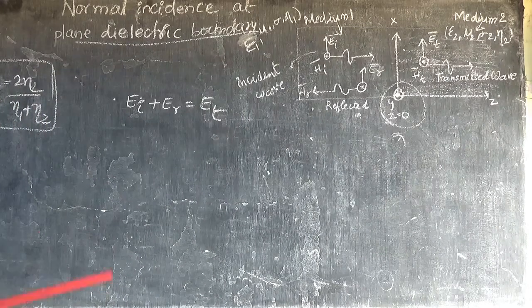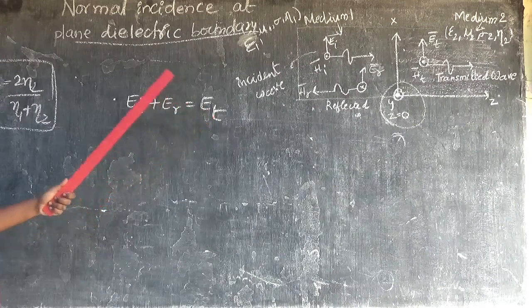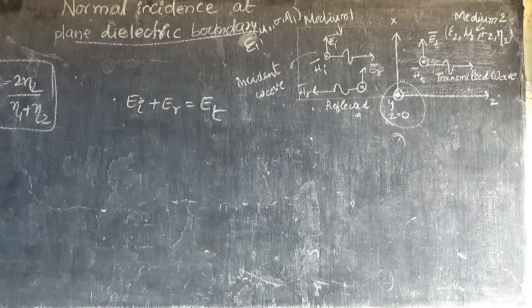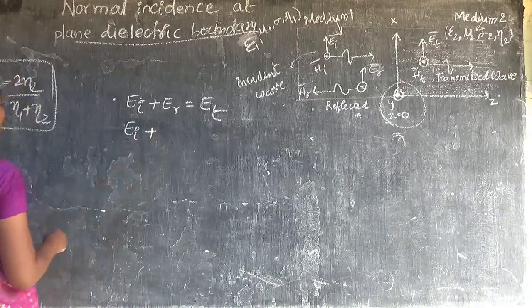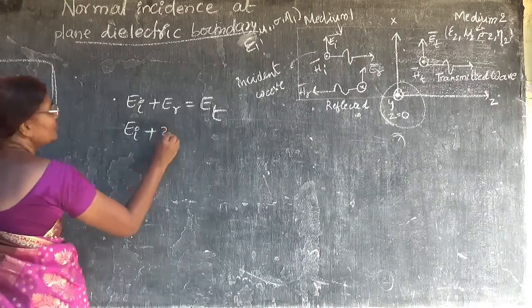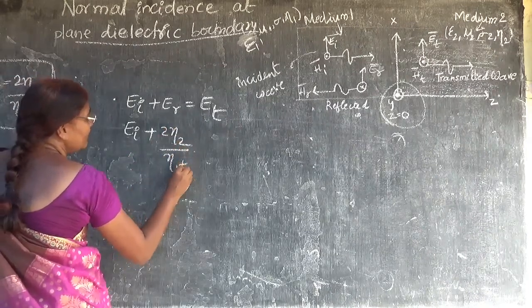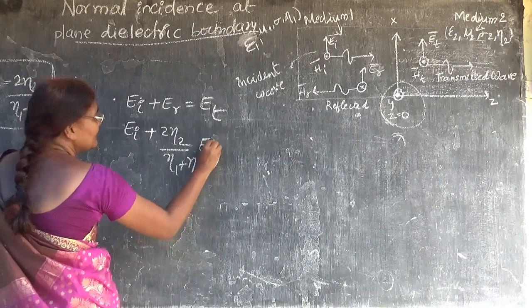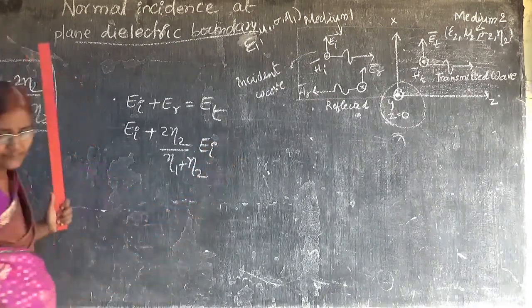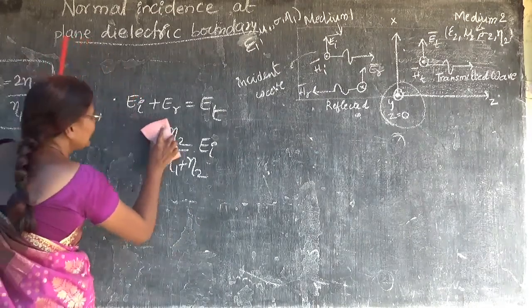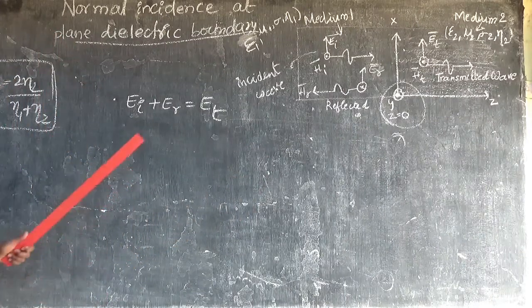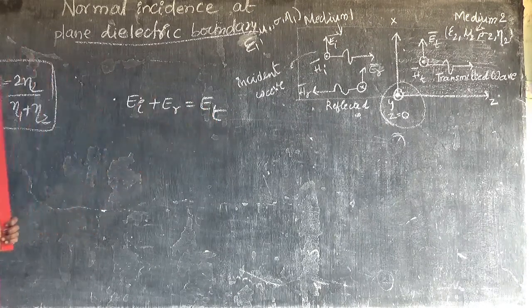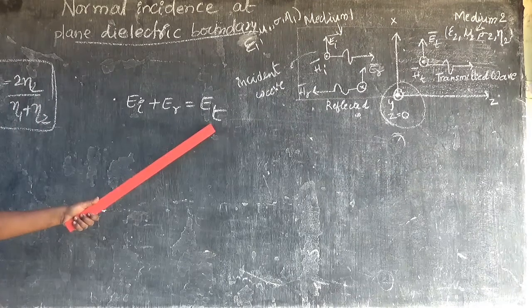I have to find ER, so ER and EI. I should write ET in terms of EI.